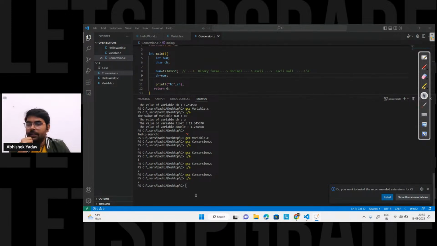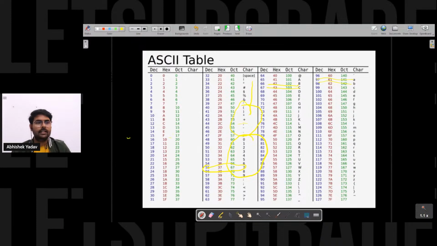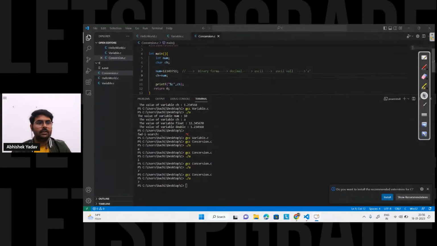Anand, the ASCII value of 7 is again 55, right? Not 51. Then why am I getting 7 here? Again, let's see this part. This time again, the value is large, right? Okay, let's take 1 minute.